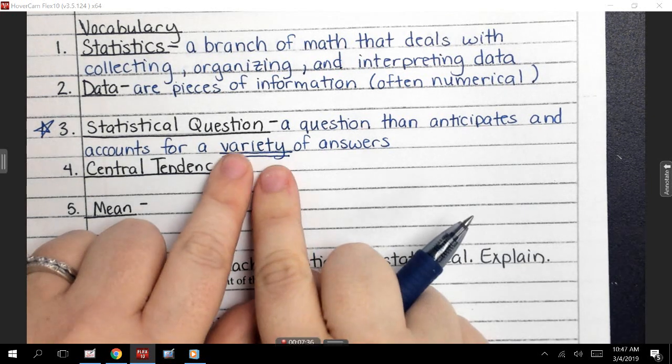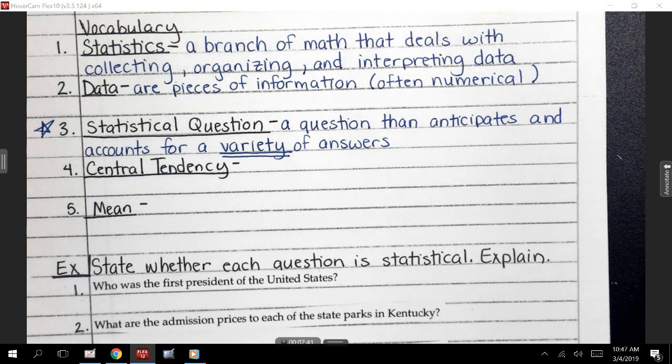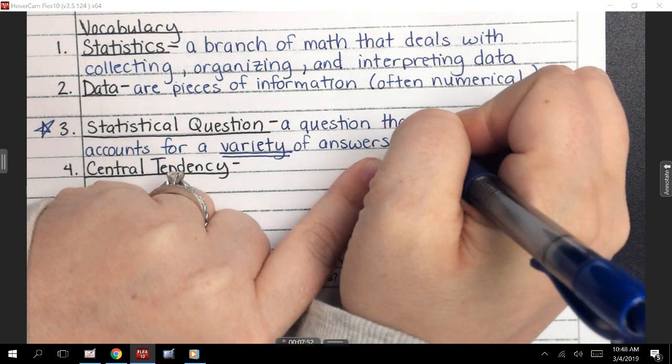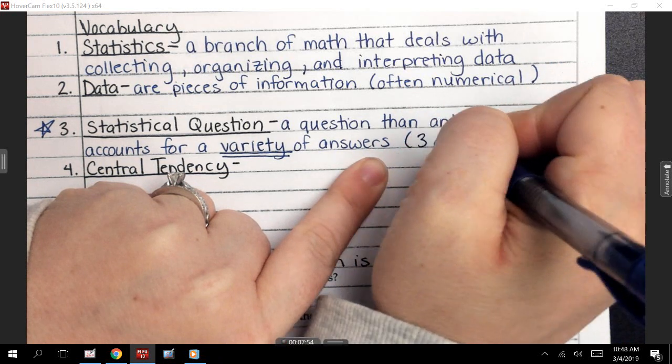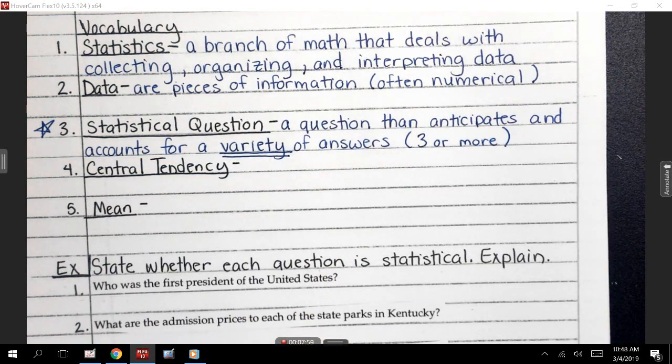Camilla said variety means a lot of different answers. Yes and no are different answers, correct? But is that a variety? No, we wouldn't consider that a variety because it's not enough different. So when we say a variety of answers, that means 3 or more. We really want at least 3 answers or more, because if it's just yes and no, that's not going to give me a lot of data to look at and interpret. So we'll say 3 or more.